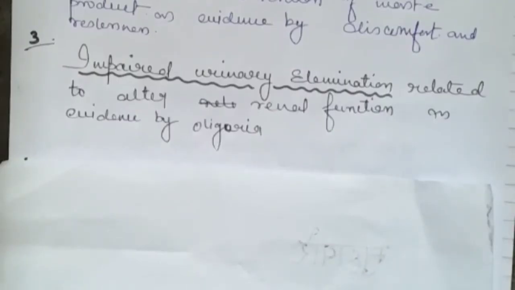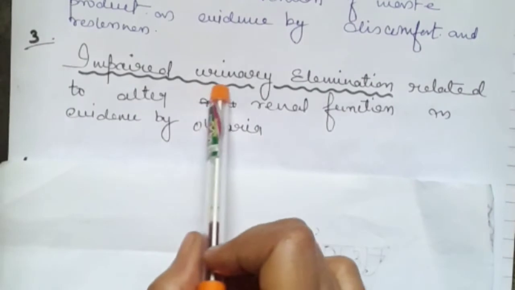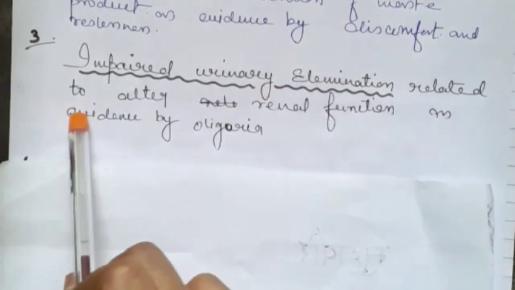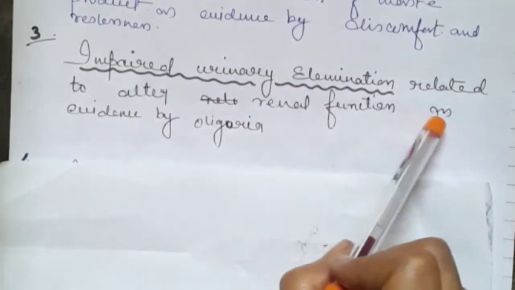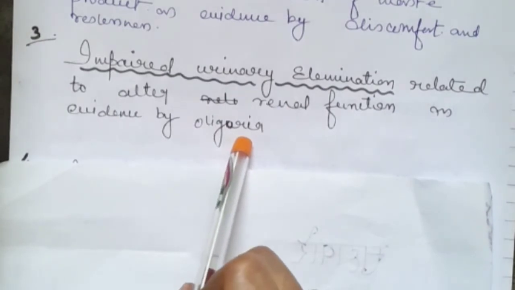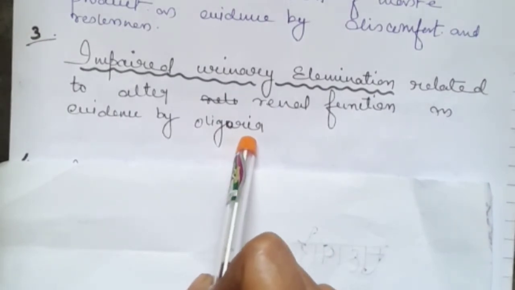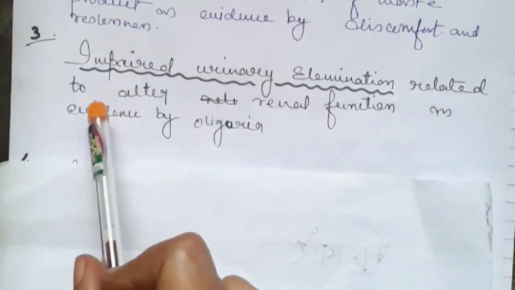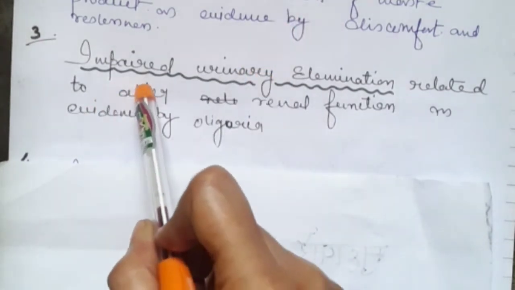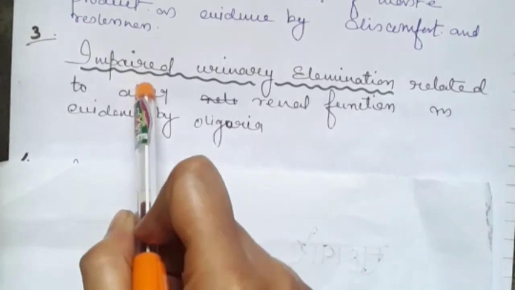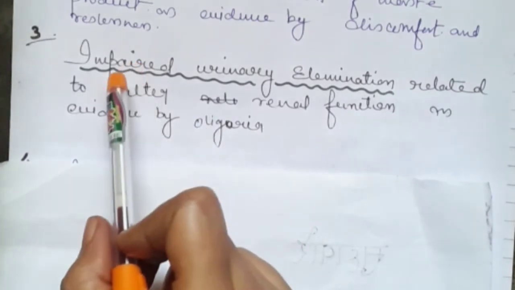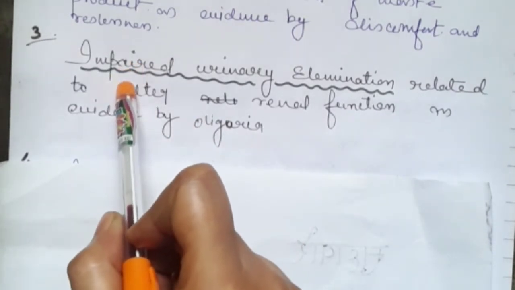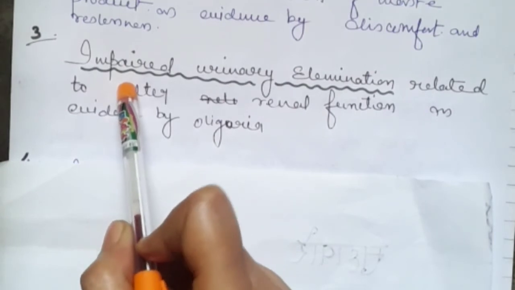Now our third diagnosis is impaired urinary elimination related to altered renal function as evidenced by oliguria. Obviously because of this CKD problem, the kidney is not able to perform well, and the bladder function is also impaired.